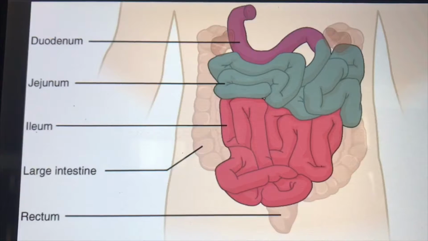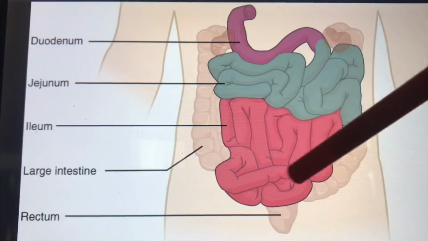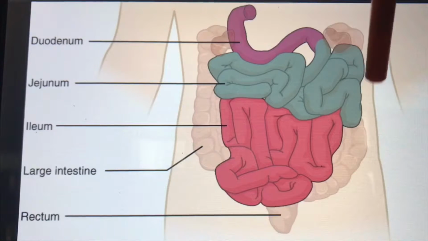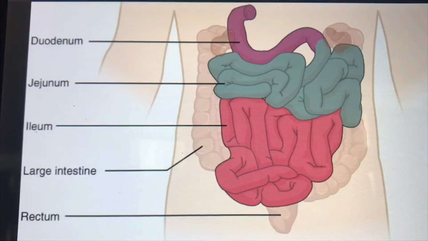Materials will then move into the ileum. The ileum is the last part of the small intestine. Those nutrients and materials that may not have been absorbed in the jejunum will then be absorbed in the ileum. Materials will then enter the large intestine. In the large intestine, these materials are extracted of water.